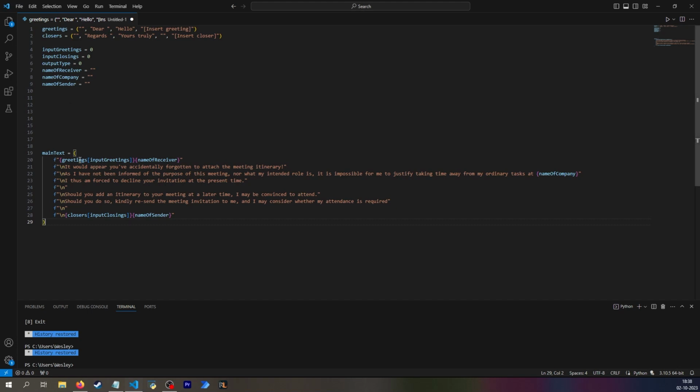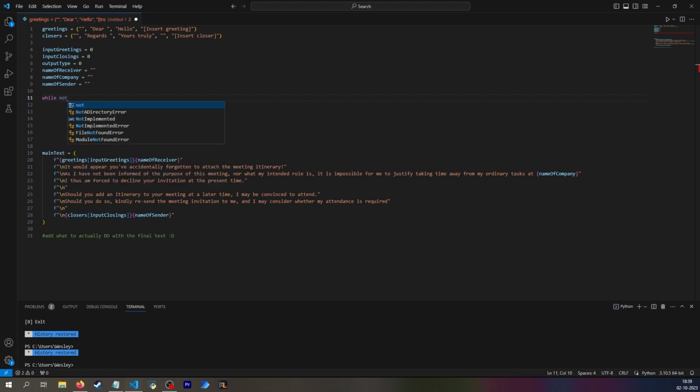So at this point, I have these 1, 2, 3, 4, and 5 options where something can be changed. So I need to define the input greeting up here and name of receiver up here, name of company, what closer you want to select from the list, and then the name of sender. And here I want to first off create a loop that keeps going until you select a proper greeting.